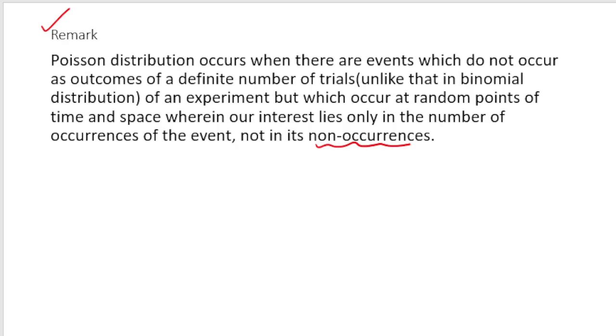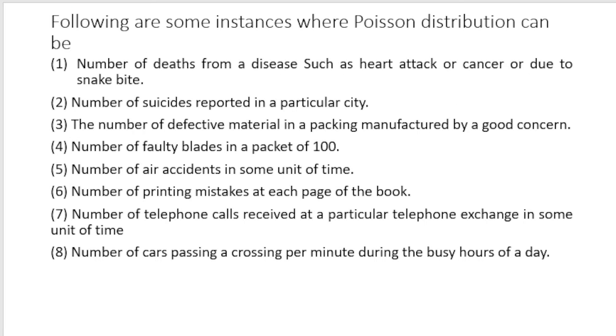So just to give you some context for what I have just narrated, I am going to talk about some examples. Following are some of the instances. I am listing them just to get a sense of when we can apply the Poisson distribution. So following are some of the instances where Poisson distribution can be used, right? Number of deaths from a disease such as heart attack or cancer or due to snake bite.